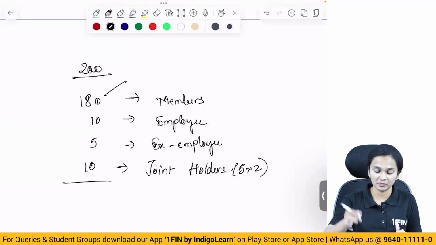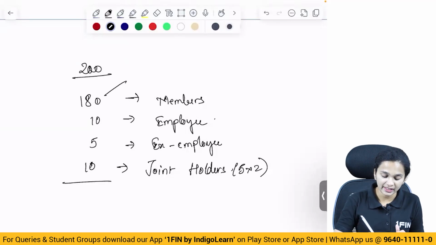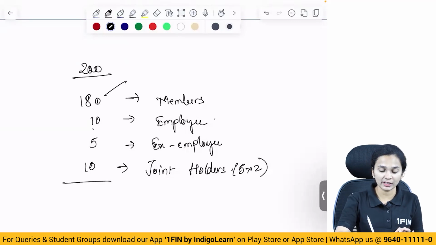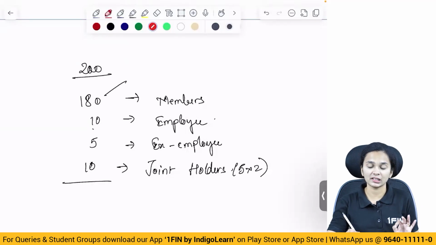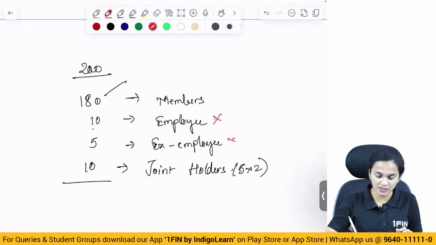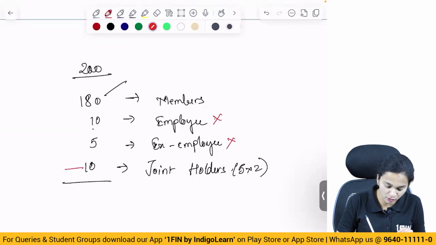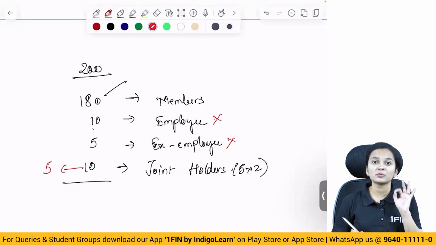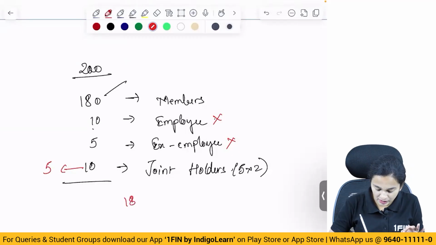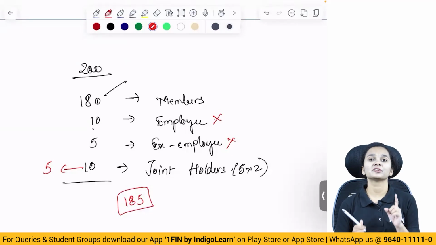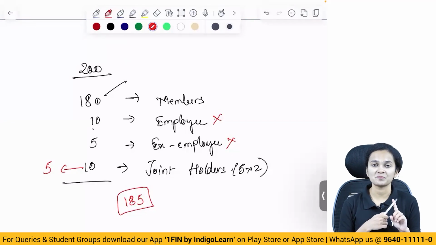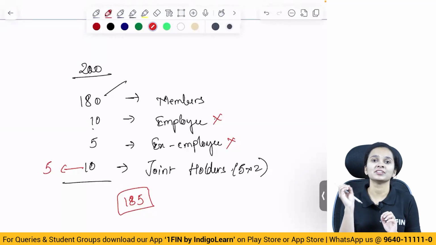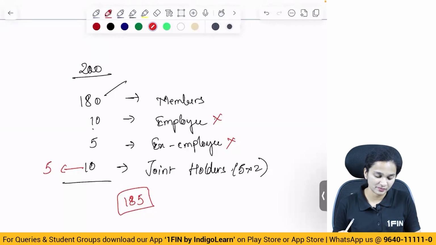180, we will count them. Employees, 10: will we count them when we are calculating the number of members in a private company? No. Ex-employees, we will not count them. And joint holders, we will not count them as 10, we will count them as only 5. So what is the total number of members in the company? It is 185. So what did we do here? We did not consider the employees, we did not consider the ex-employees, and joint holders, we considered them as one.